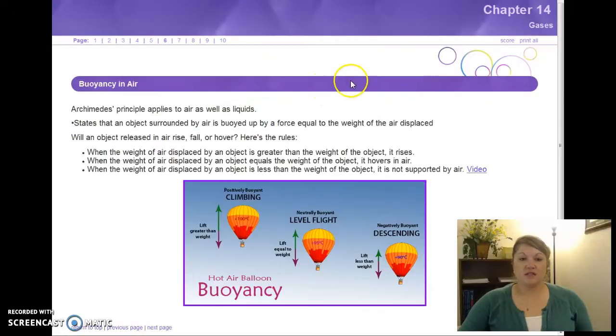Archimedes, we talked about him in chapter 13. Well, here he applies to gas as well. Here we've got the gas being air. So if an object is surrounded by air, then it's buoyed up. It has a buoyant force on it equal to the weight of the air displaced. And here are the rules for whether that object will rise, fall, or hover.